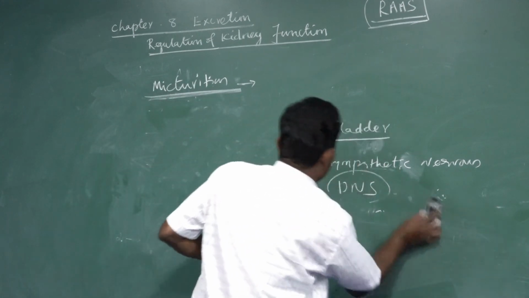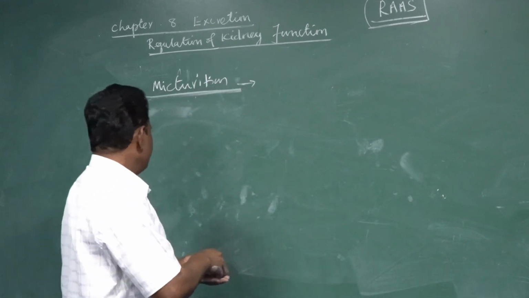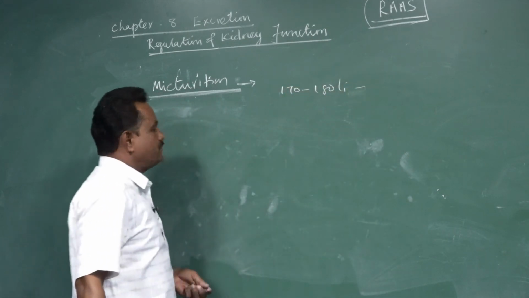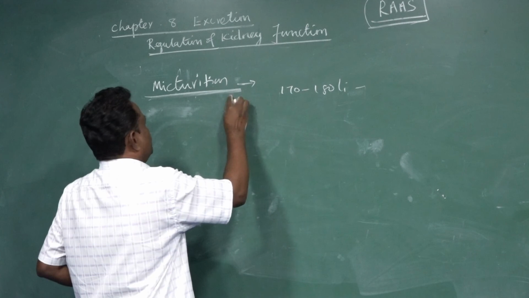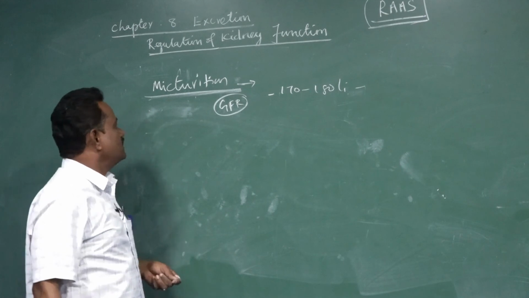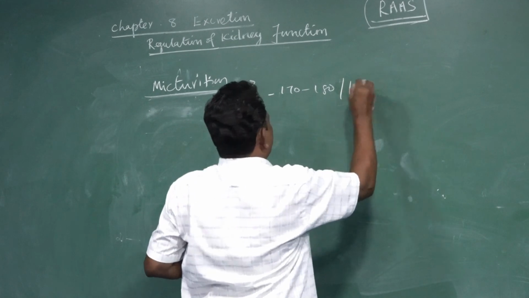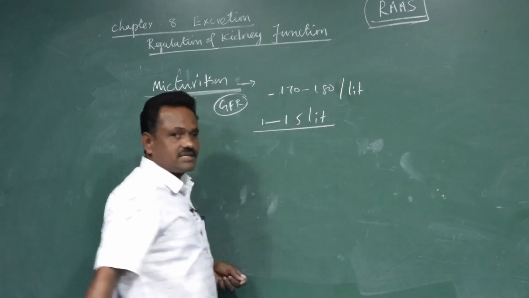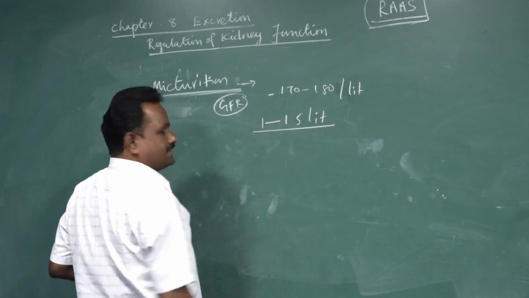The capacity of the urinary bladder is approximately 1 to 1.5 liters, but per day, as I said earlier, 170 to 180 liters of fluid is filtered by the kidney. We call this the glomerular filtration rate, GFR per day, which is about 170 to 180 liters. Among this, just 1 to 1.5 liters is eliminated, or excreted, as urine per day.